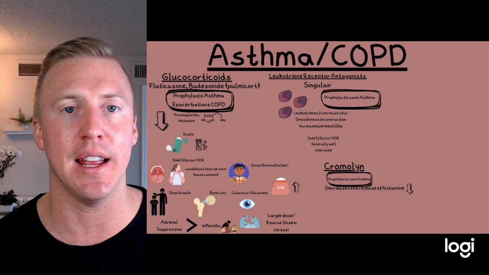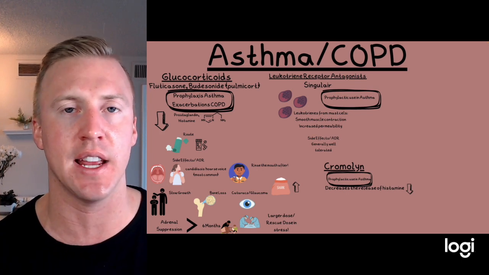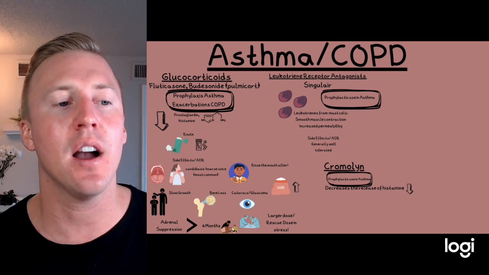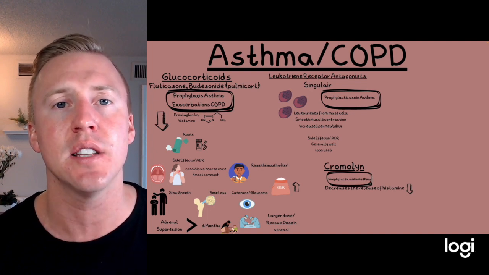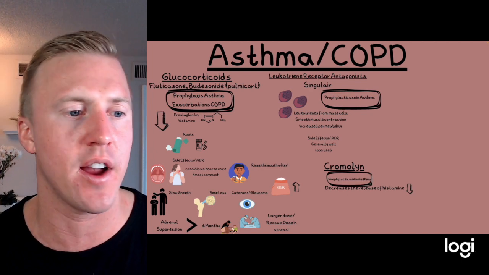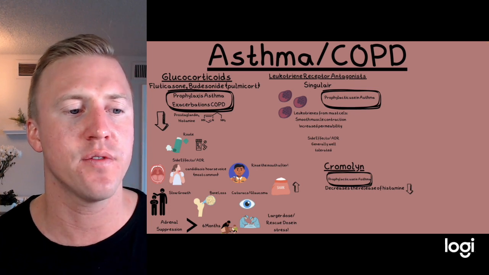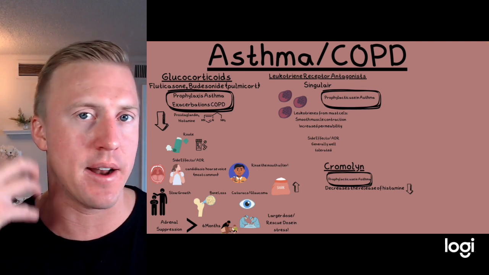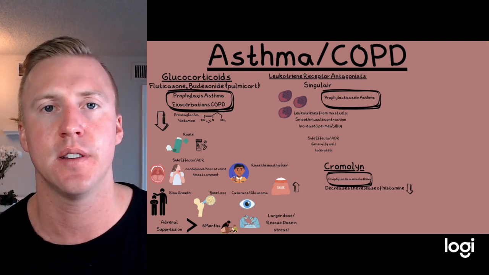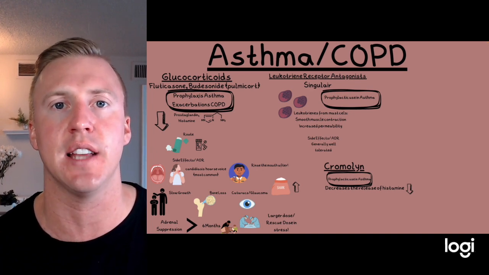Now, some of the routes can be inhaled, most common, or if it's more severe, we can see a PO form, so they're just taking a pill. Now, the PO is going to put them more at risk for adverse reactions, whereas inhaled is usually absorbed more in the lungs, so you have less systemic effects, whereas if you're taking the medication orally, systemic effects are going to be greater. Some of the side effects that we could talk about are this oral fungal infection and the hoarse voice. Now, the reason for that is because all that medication is kind of irritating sometimes the larynx and that vocal cord area and the oropharynx. Some things we can do are antifungals or just have them make sure they're washing their mouth after they take the inhaled medication.